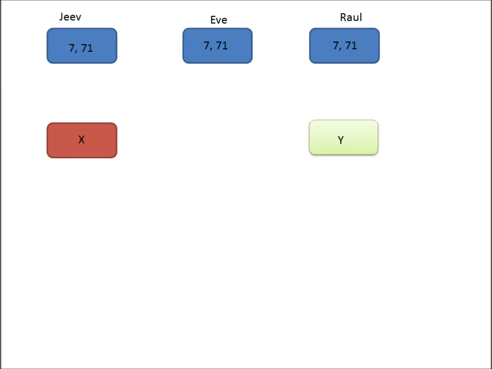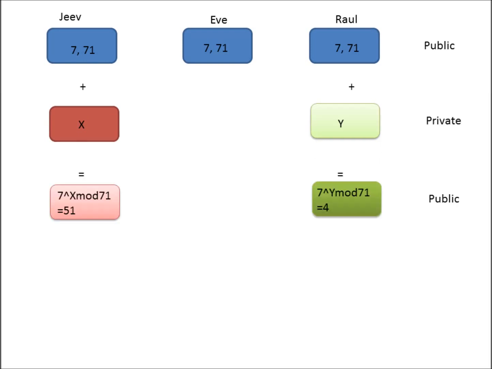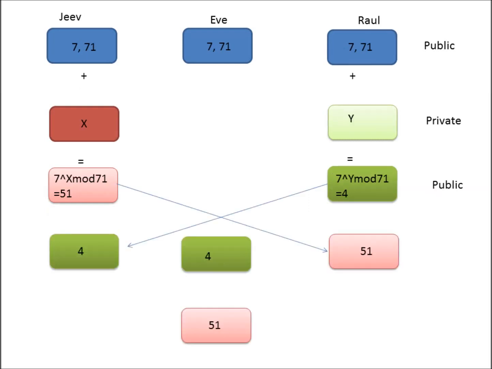While we don't know the values of x and y, Jeev and Rahul respectively know them. Then they compute 7 raised to the power x mod 71 and 7 raised to the power y mod 71. The results they get are 51 and 4.